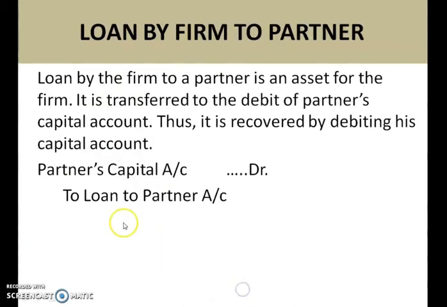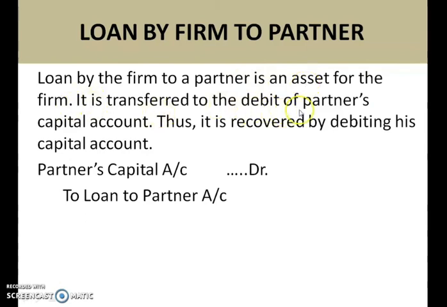Okay. Next is loan by firm to the partner. That is, loan by firm means a partner has taken a loan from the firm. Loan by the firm to a partner is an asset for the firm. So children, if a firm has given loan to the partner, that is like an asset to the firm, isn't it?